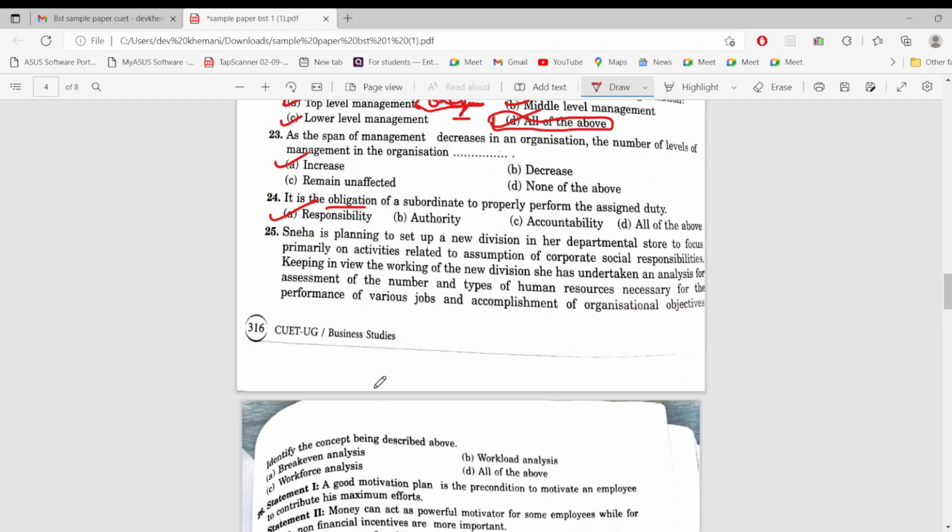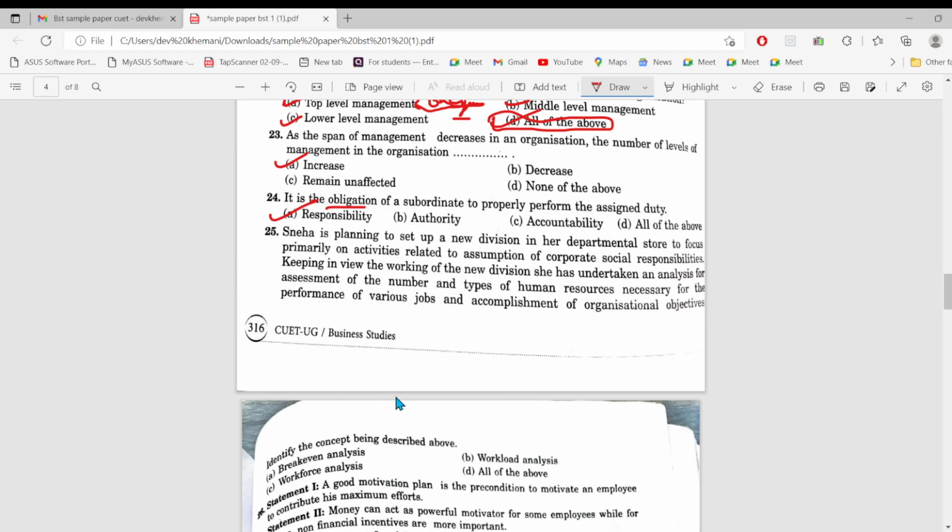Sneha is planning to set up a new division in a departmental store to focus primarily on activities related to assumption of corporate social responsibilities. Keeping in view the working of the new division, she has undertaken an analysis for assessment of the number and types of human resources necessary for performance of various jobs and accomplishment of organization objectives. So it is workload analysis.